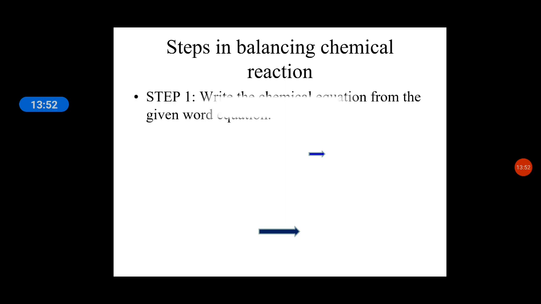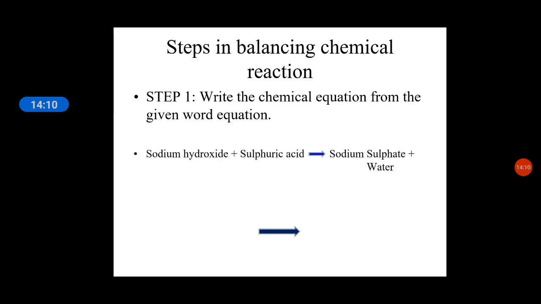Now let's learn about the steps in balancing a chemical equation. The very first thing to know is that a chemical equation is balanced step by step. A trial and error method is used for this purpose. Consider the following equation as an example: sodium hydroxide plus sulfuric acid gives rise to sodium sulfate plus water.